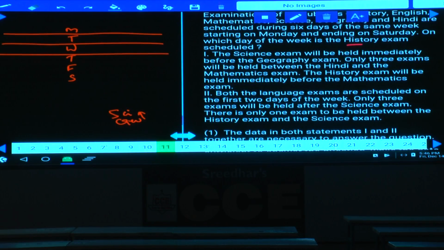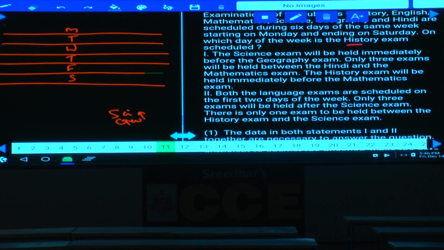Now, condition number 1, the science exam will be held immediately before geography. Science is immediately before geography. Only 3 examinations held between Hindi and mathematics. Hindi and mathematics 3. History exam will be held immediately before mathematics, isn't it? Now, with the help of this one, can we be able to determine the answer here? No, because we have n number of possibilities, because 3 examinations between these two, which is before what is not clearly given. Hence, condition number 1, we are having more than 1 possibilities.